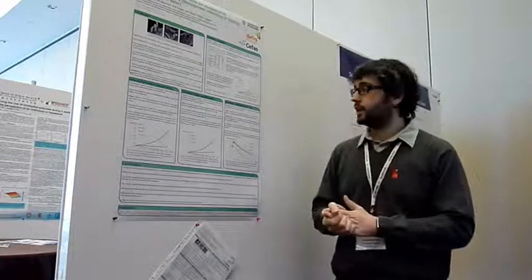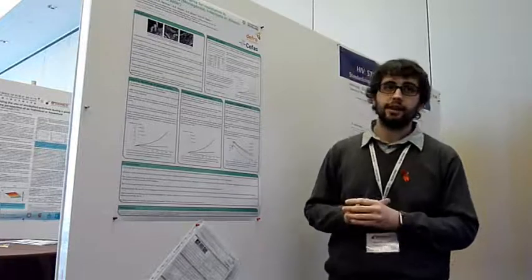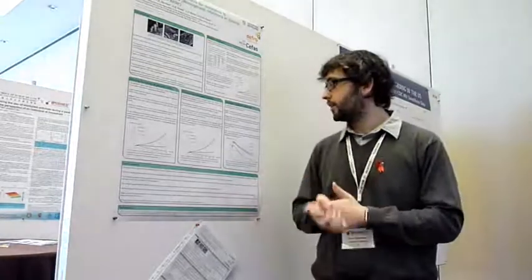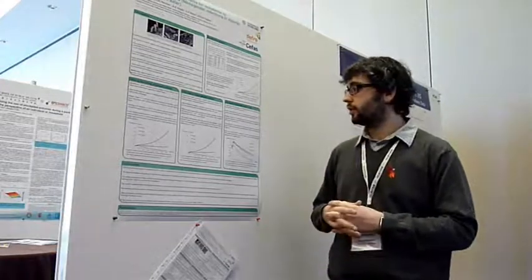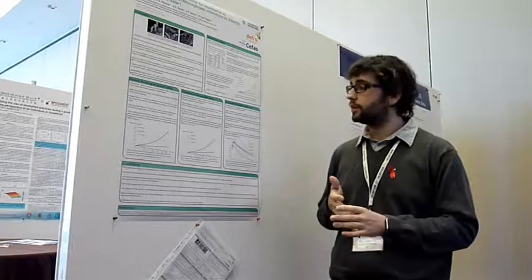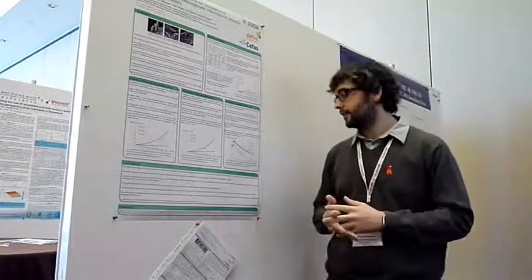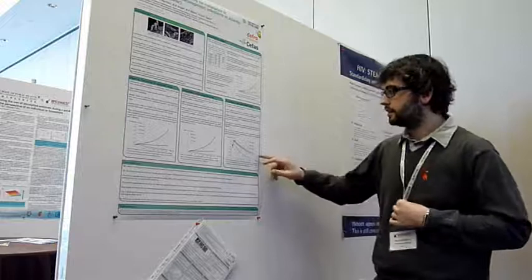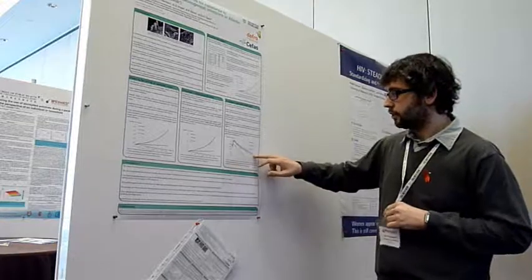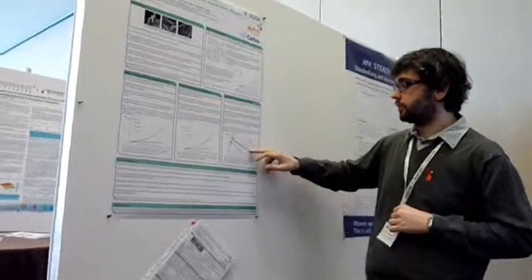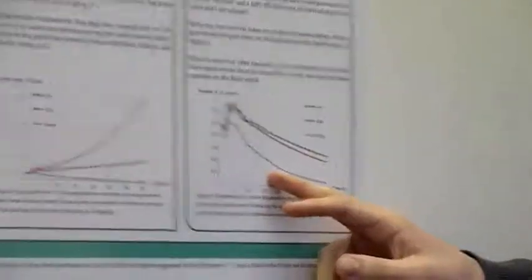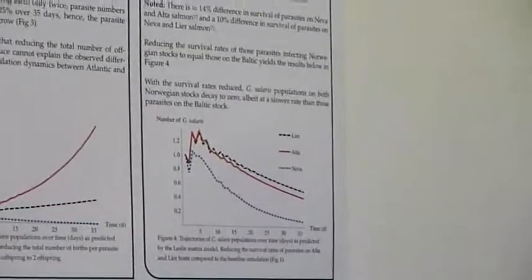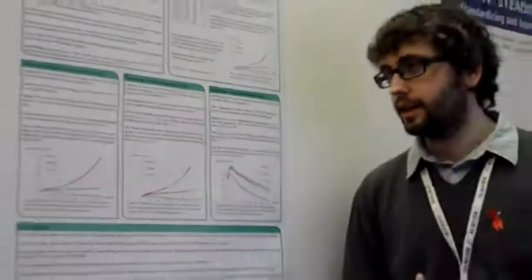The final mechanism that we looked at was increased parasite death rate. So on the Baltic salmon, the parasite survival rate is much lower. So what we've done was, on parasites on the Atlantic salmon, we reduced their survival rate, and this is the kind of results we've got here. So as can be seen, parasites on both Atlantic strains are now in decline, however at a much slower rate than those parasites that are on the Baltic strain.